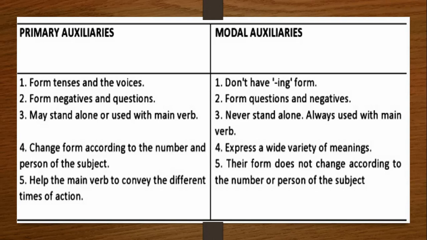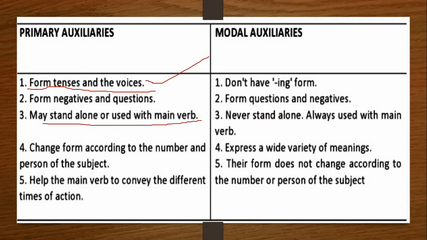So here in this slide we are going to study the basic difference between primary auxiliaries and modal auxiliaries. Primary auxiliaries, as we studied in the previous slide, form tenses, like "I am writing a letter", then voices, passive formation. And they do not have -ing: we cannot say canning or musting, that becomes absolutely wrong. Then they form negatives and questions. Modals may stand alone or be used with a main verb.